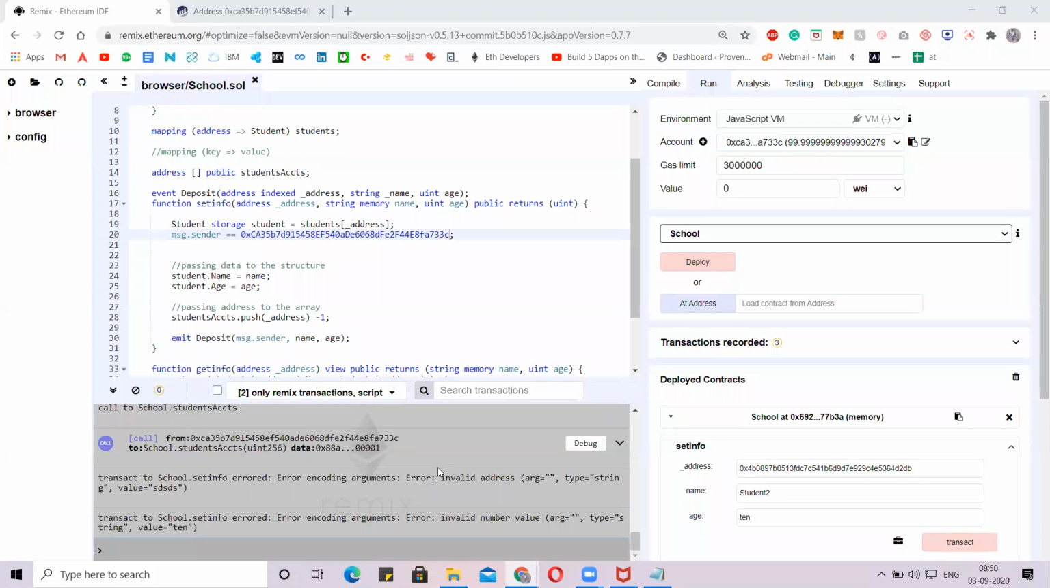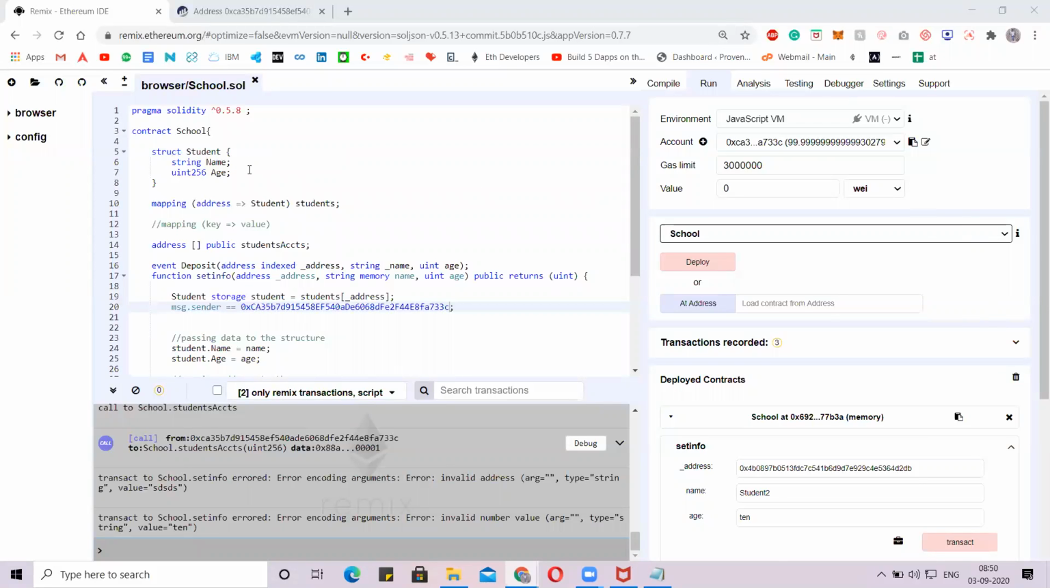First and foremost, we need the Solidity version, the name of the contract, then the structure. Here we define the structure of a student. A structure is nothing but the details which we want to store, like the name and age of a student. Name we are giving as a string, age as an unsigned 256 integer. Then, after the structure, we have created a student where we can pass a name and age.